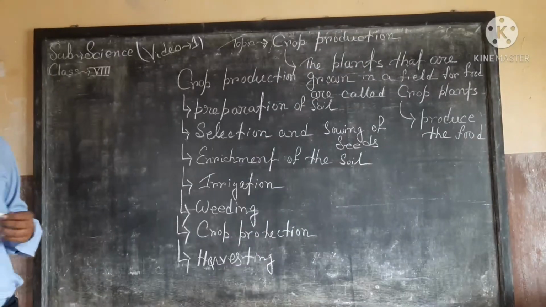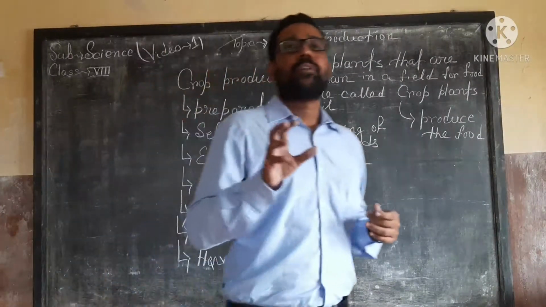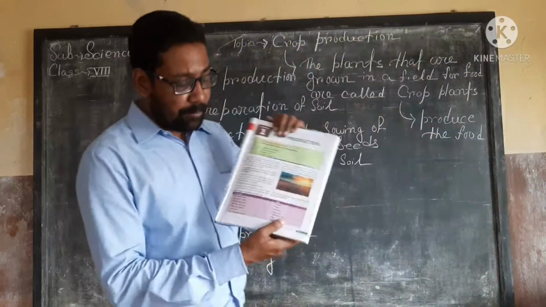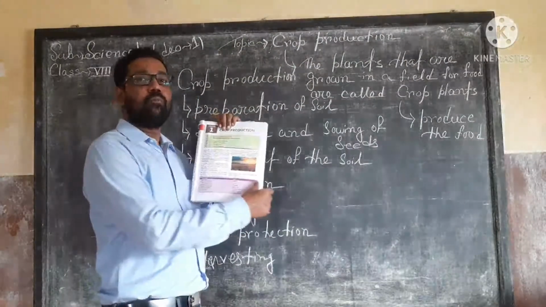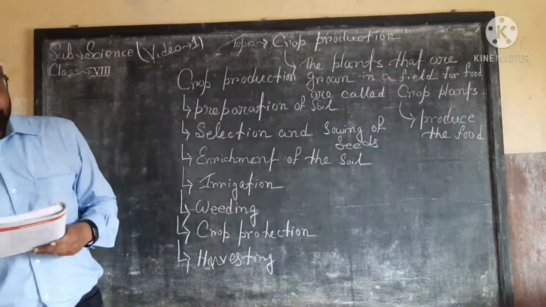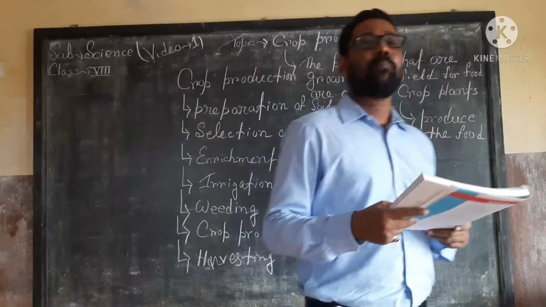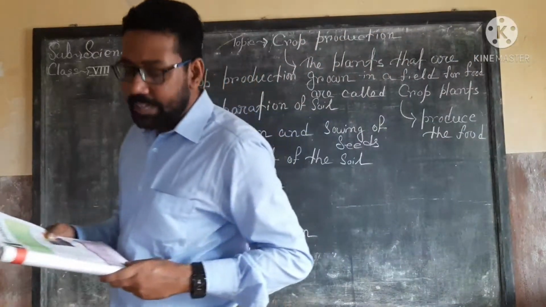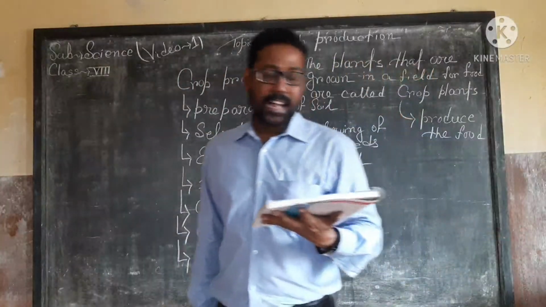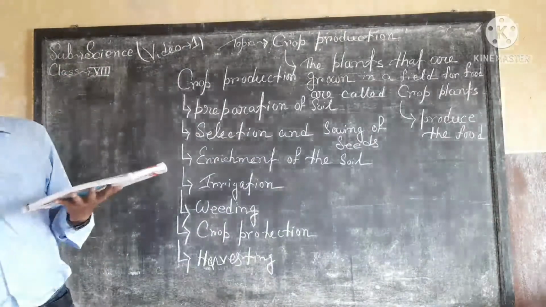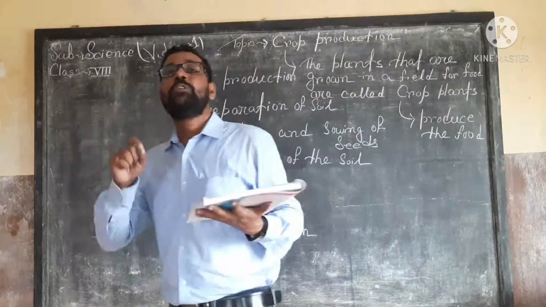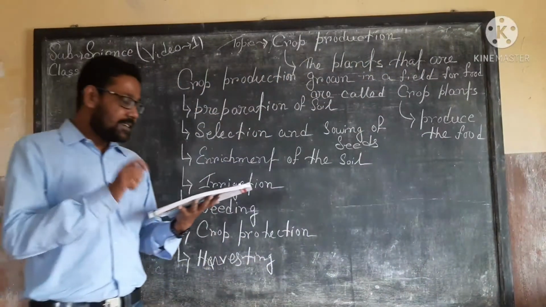Okay? So which types of food are produced by these crop plants? For this purpose, remember this chart as per your books. This chart contains two columns: the first column contains the names of the crop plants, and the second column contains the type. So the first: rice, wheat, barley. This type of crop plants belongs to a particular type, that is the cereals.